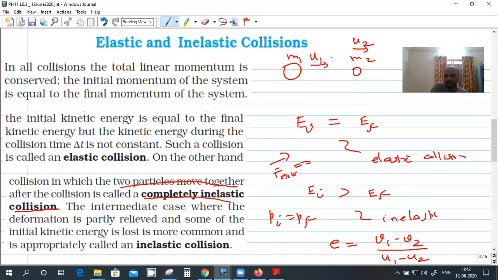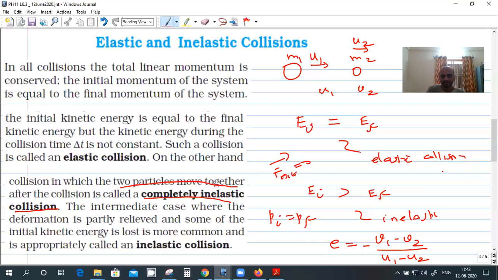If u1 is greater than u2, m1 will collide with m2. After collision, the velocities are v1 and v2. This ratio is the relative velocity of 1 with respect to 2, and it is called the coefficient of restitution.